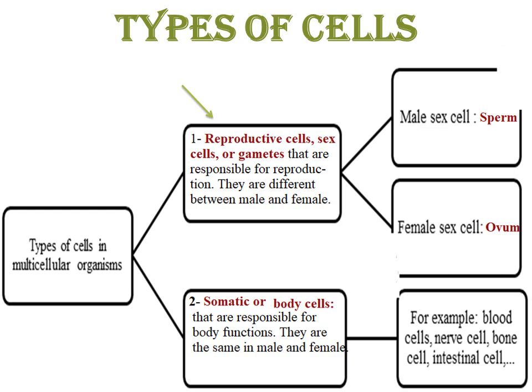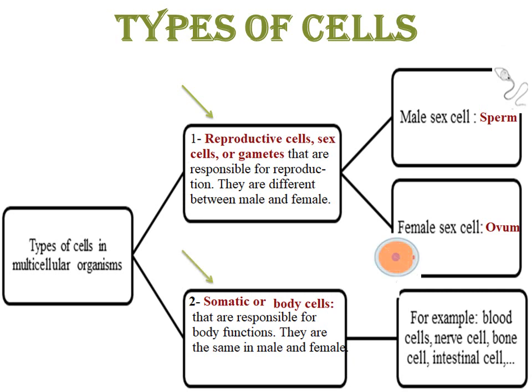So, for the males, we have the male sex cell, or we can call them male reproductive cells, male gametes, and the male sex cell is called the sperm. However, the females have the female sex cell, or we can call it female reproductive cell or female gametes, and the female sex cell is called the ovum.